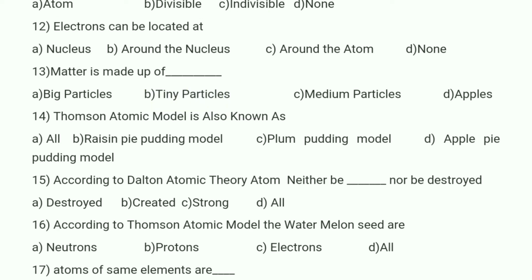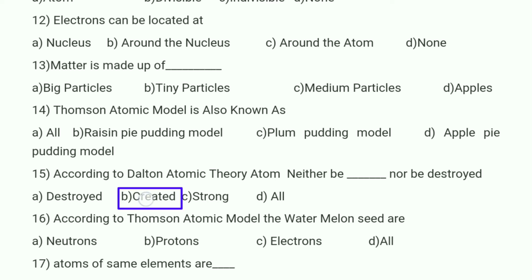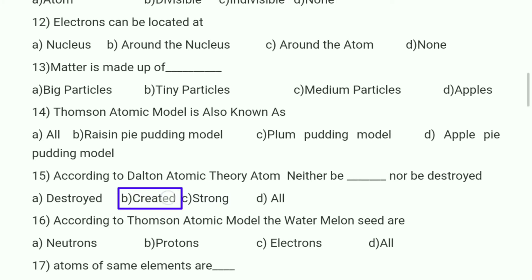The Thomson atomic model is also known as, there are so many names for the Thomson atomic model: watermelon model, raisin pudding model, plum pudding model, apple pie pudding model. These are all other names for the Thomson atomic model. So option A is correct. And if you observe the 15th one, according to Dalton atomic theory, atoms can neither be created nor be destroyed. So option B is correct.